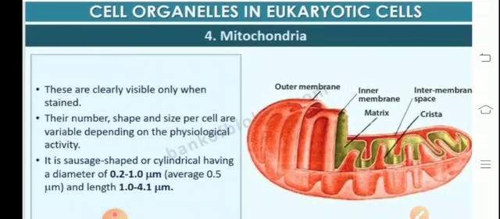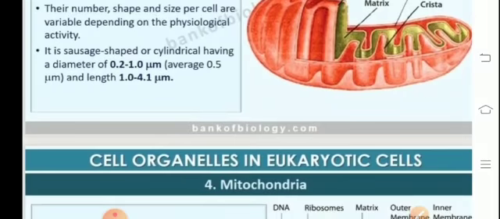Mitochondria. It is referred to as the powerhouse of the cell. It is a very important organelle. Kolliker first observed mitochondria, and Altmann established them as cell organelles and called them bioblasts. The term mitochondria was given by C. Benda. They are clearly visible only when they are stained. They are sausage-shaped cylindrical structures having a diameter of 0.2 to 1 micrometer and the length is 1 to 4.1 micrometer.